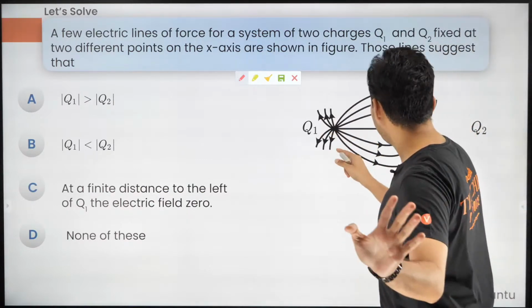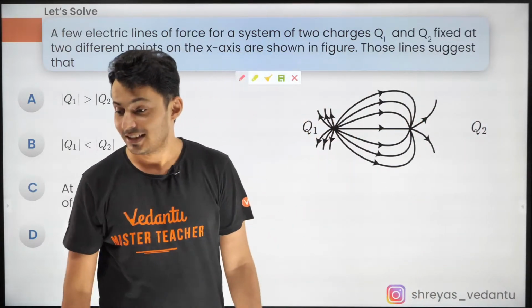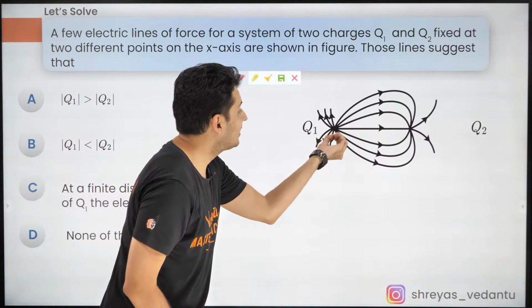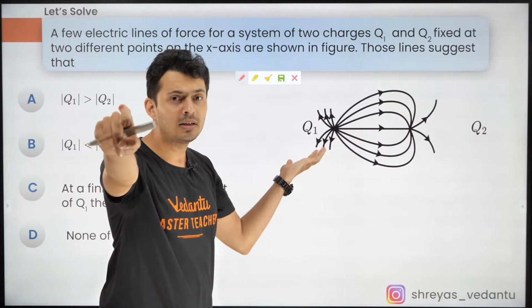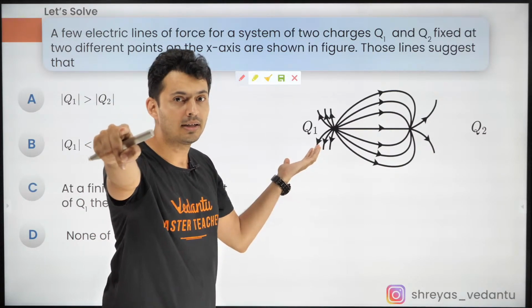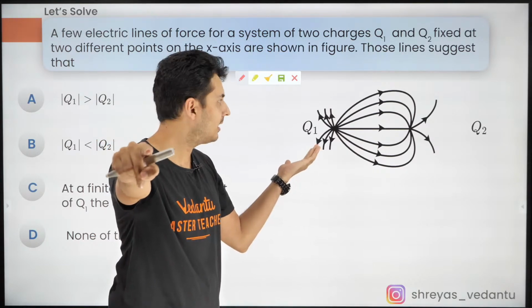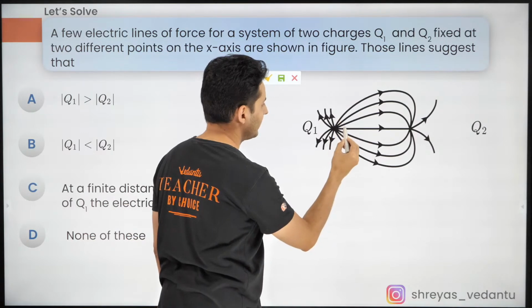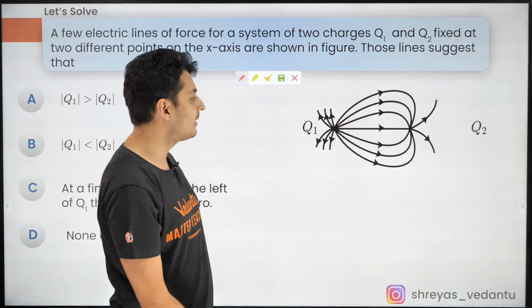Okay, so guys, what you need to do is check the number of field lines. Here more lines are coming. Can you count? Everybody knows how to count? 1, 2, 3, 4, 5, 6, 7, 8, 9, 10, 11, 12, 13. 13 lines are coming. Oh my God.